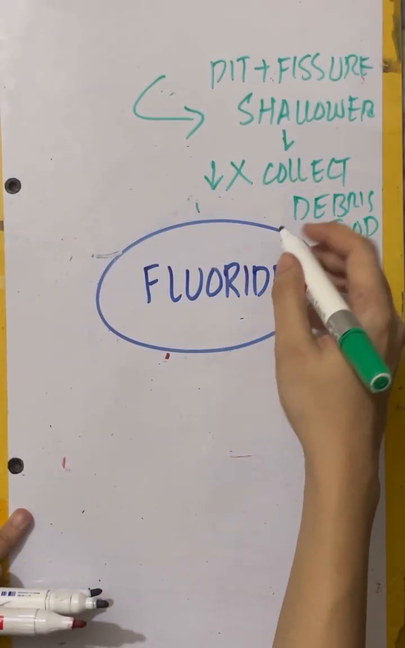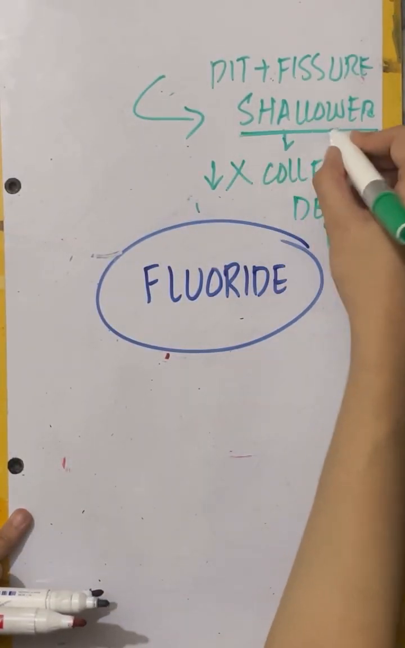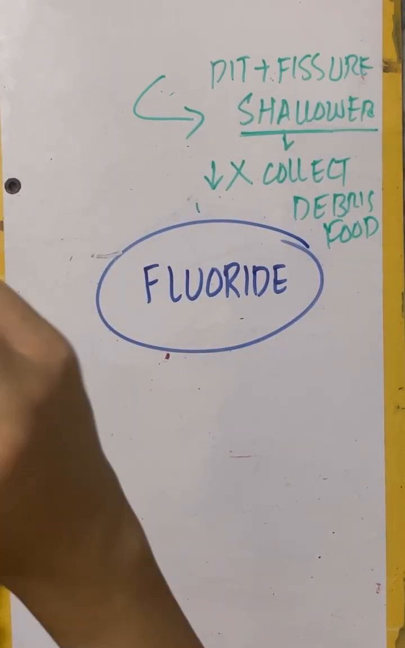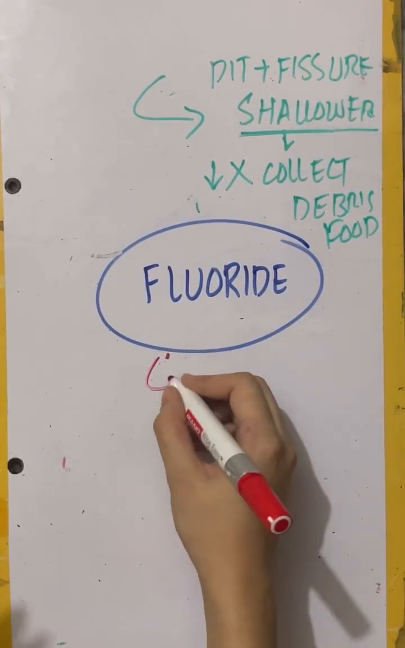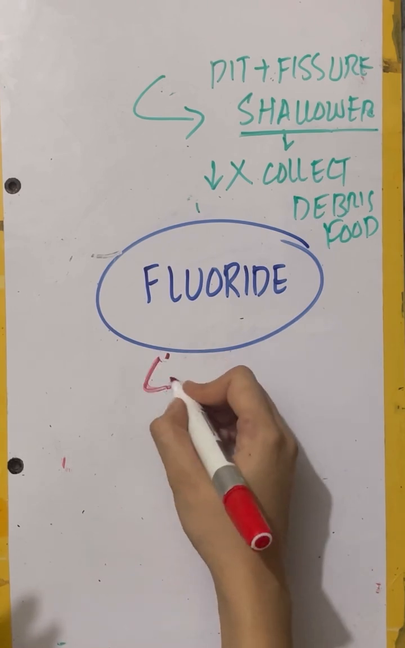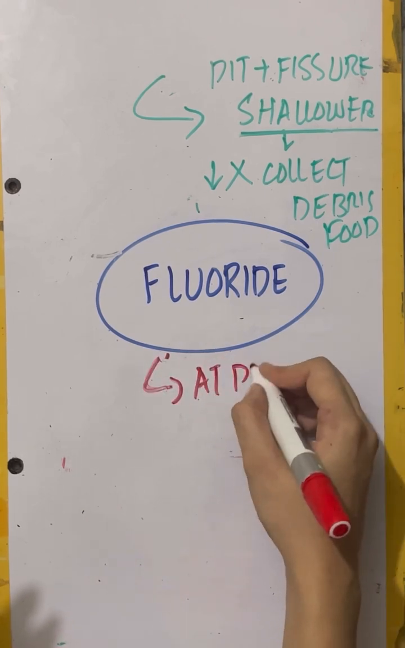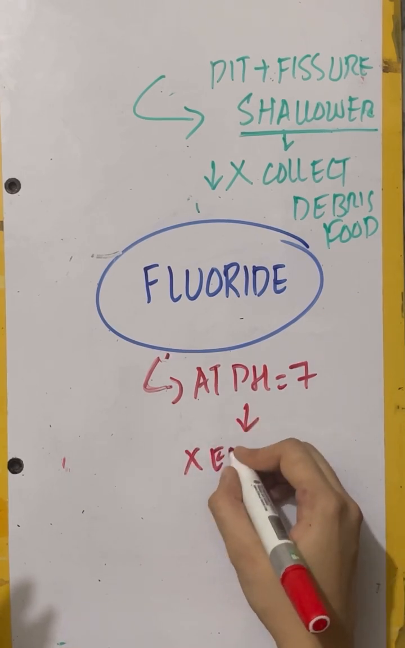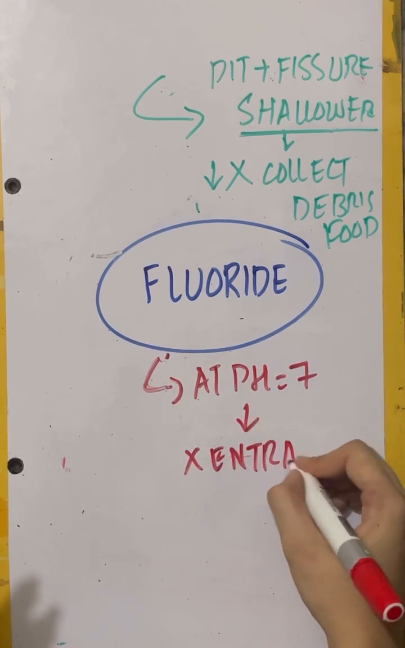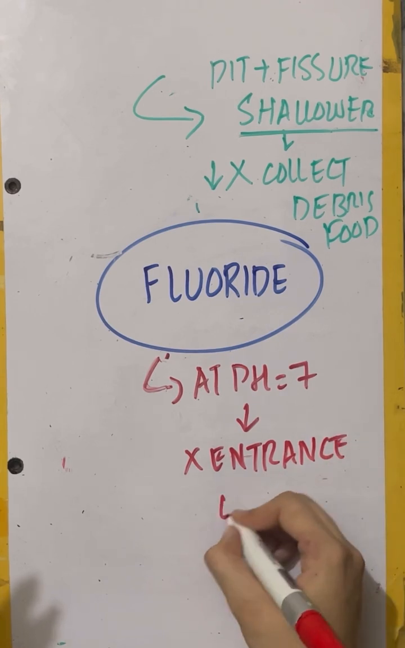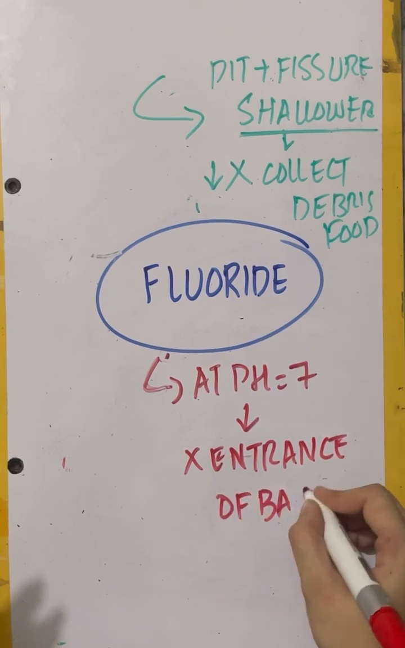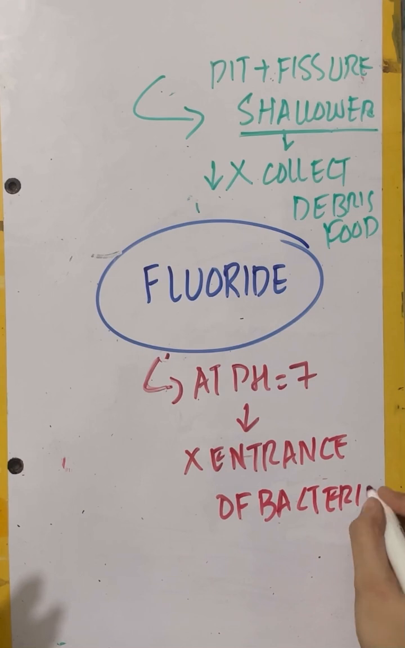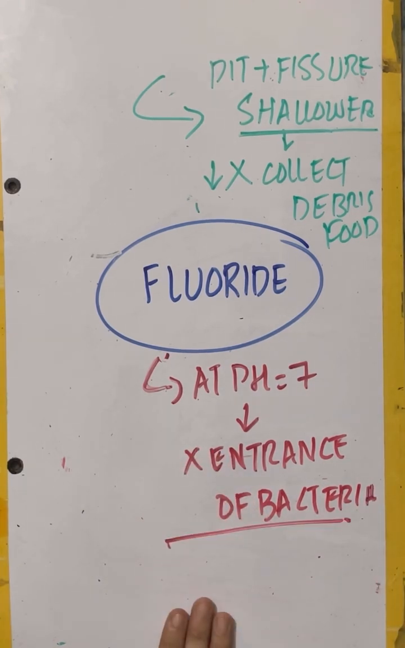So what will fluoride do? It will make the pit and fissure shallower. And the fluoride will prevent the entrance of the bacteria. At the pH of 7, the fluoride will inhibit the entrance of bacteria. These were all the functions of fluoride.